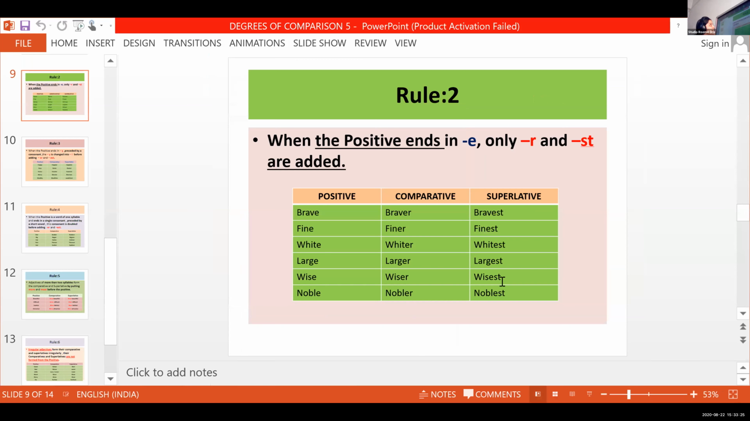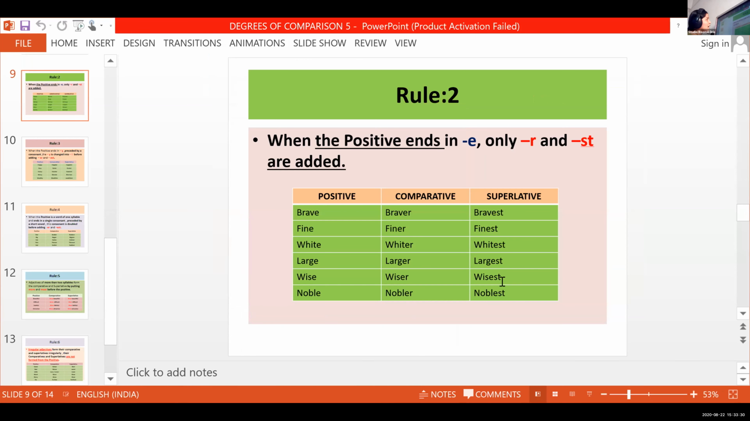And what is rule number 2, children? We discussed rule number 2. What is it? When the positive ends in E only. Yes, when the positive ends in letter E, we can just write R in the comparative and just add ST at the end of the superlative.